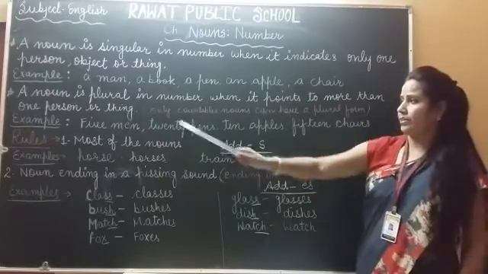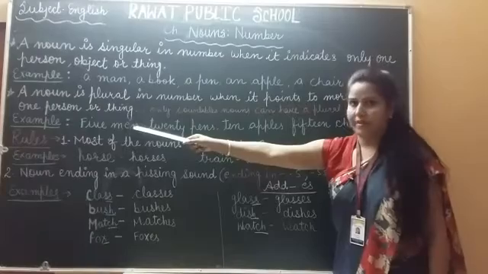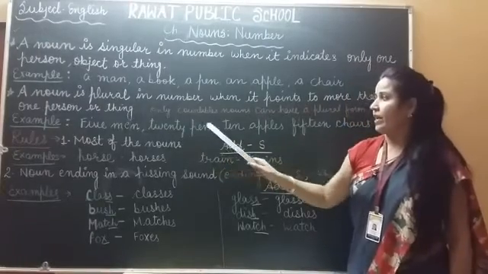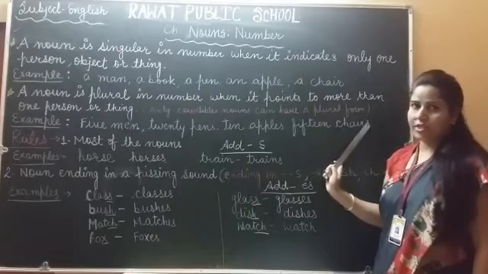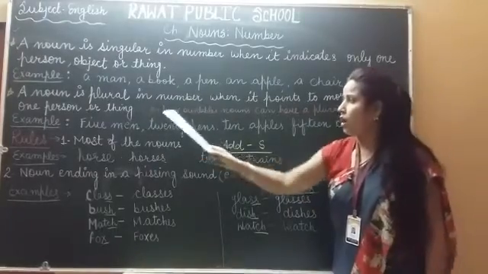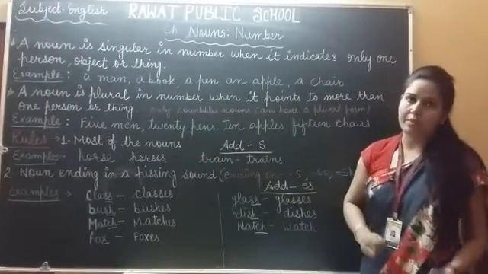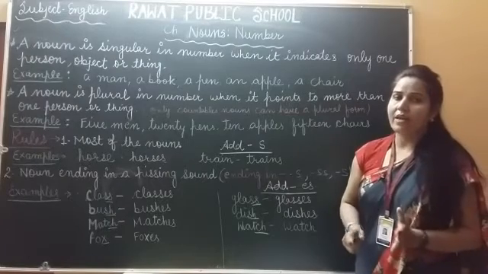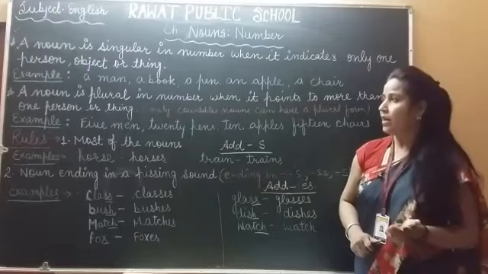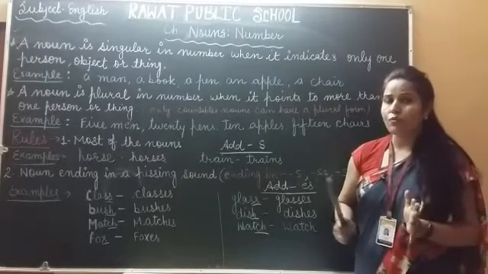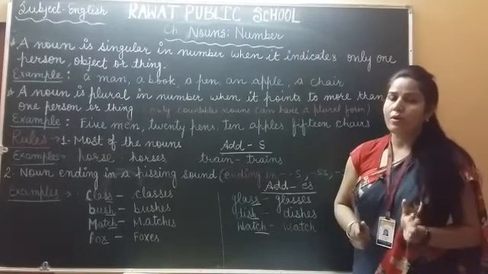For example, 5 men, 20 pens, 10 apples, 15 chairs. So here all nouns are countable, that's why we can write them in plural form. Now I will tell the rules for noun numbers.